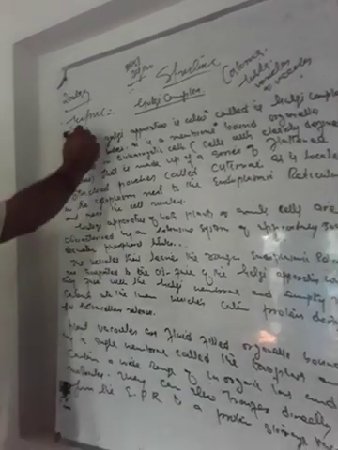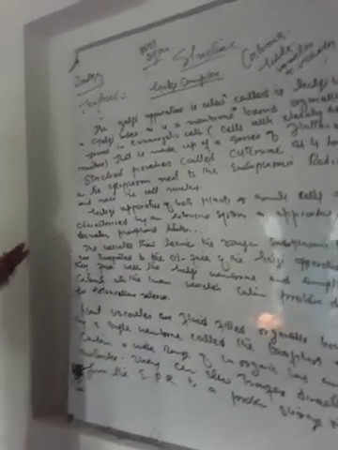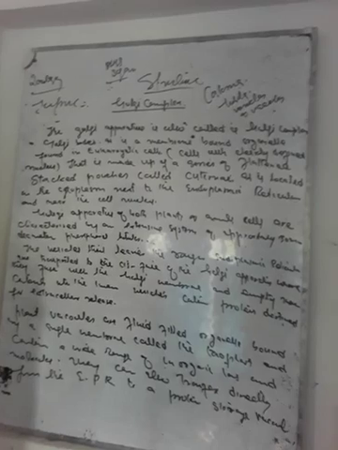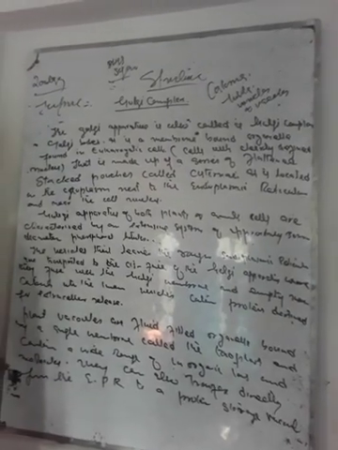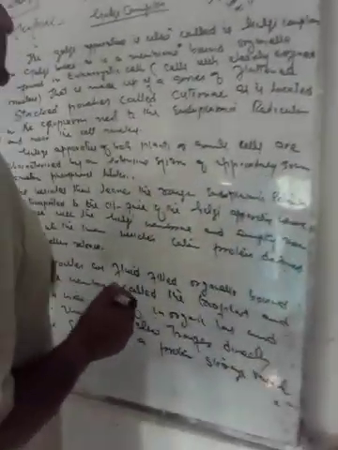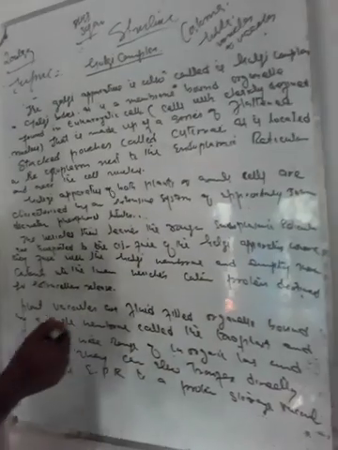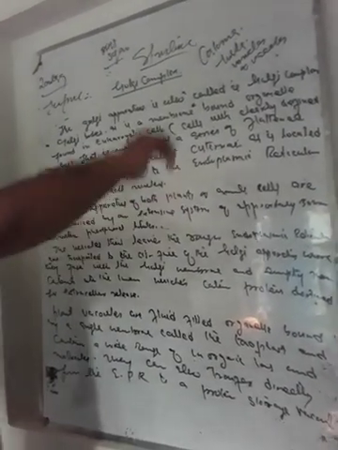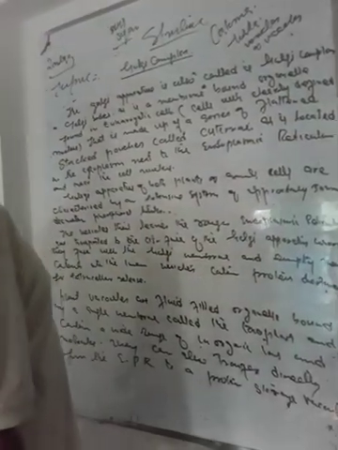Dear students, the Golgi apparatus is also called a Golgi body, or a Golgi complex. It is one and the same. It is a membrane-bound organelle. What do you mean by a membrane-bound organelle? That means it is an organelle found in the eukaryotic cells, meaning cells with a clearly defined nucleus.